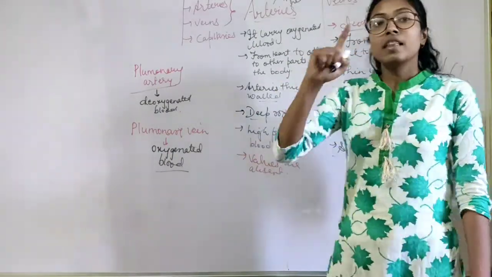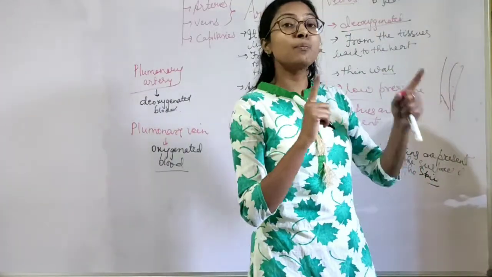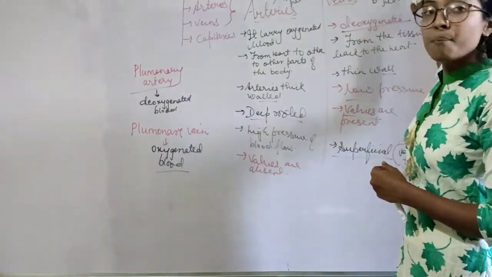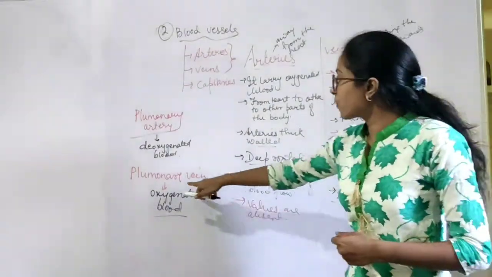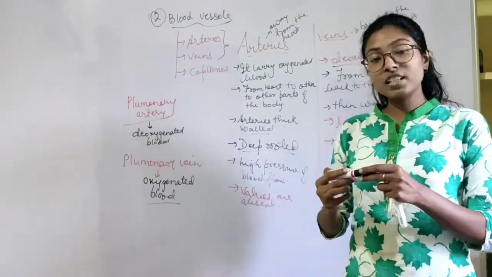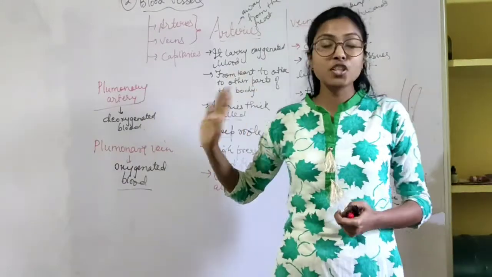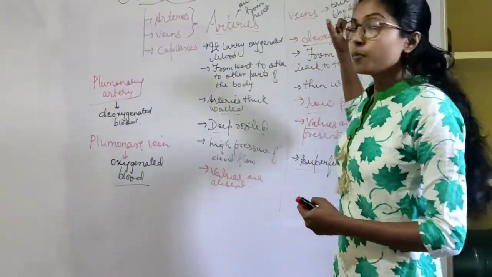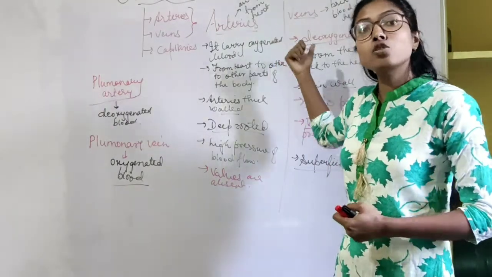Why? Because the pulmonary vein is bringing the blood from the lungs to the heart, which means it is bringing the blood back to the heart. That's why it is known as the pulmonary vein. Although it is transporting oxygenated blood, it is known as a vein because it is bringing the blood from the lungs towards the heart.